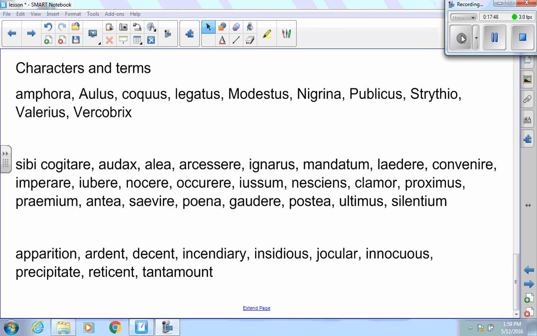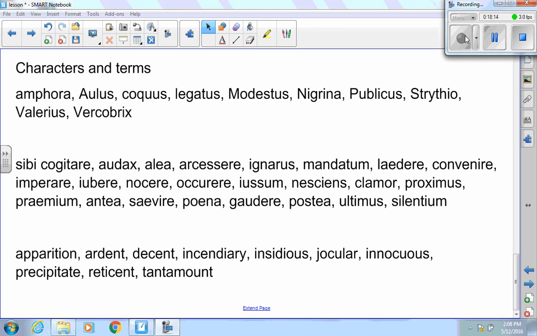Clamor, noise. Proximus, near. Primium, prize. Antea, before. Sivire, to be in a rage. Poena, penalty. Gaudere, to rejoice. Postea, after. Ultimus, final. Silentium, silence.